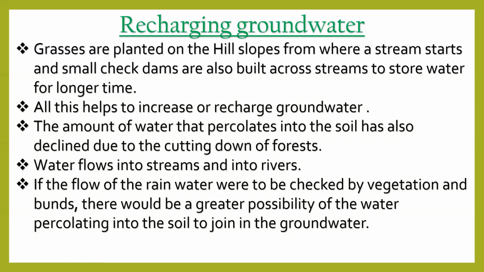We will build check dams and do plantation to stop the flow of water and to stop soil erosion. These things are done so that the water sinks into the ground and flows in the form of groundwater. All this helps to increase or recharge groundwater.